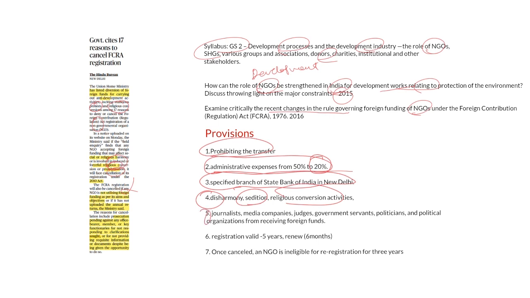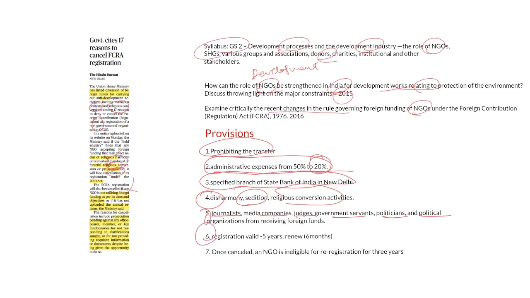Next, this act bars certain individuals from taking foreign contribution, especially journalists, media companies, judges, government servants, politicians, and political organizations. Why? Because these individuals are involved in the decision-making process in the country, and their decisions impact society and the social and political landscape. Hence, their decisions should be objective, and they are barred from foreign contribution funds.